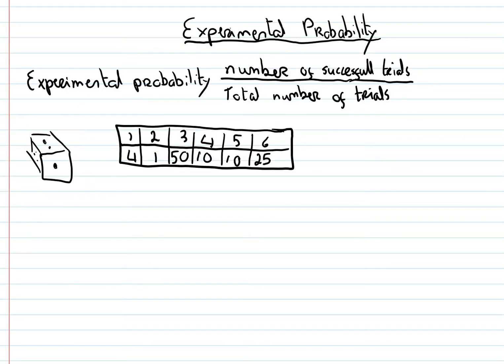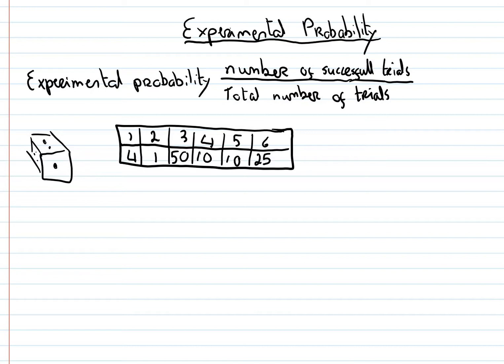Okay, so this is experimental probability. Experimental probability is a little bit different from theoretical probability. Theoretical probability looks at the dice and says there are 6 sides, so there's an equal chance of each of the 6 coming up: 1 chance out of 6 for a 1, 1 chance out of 6 for a 2, and so on.